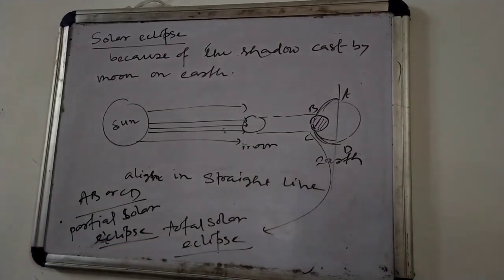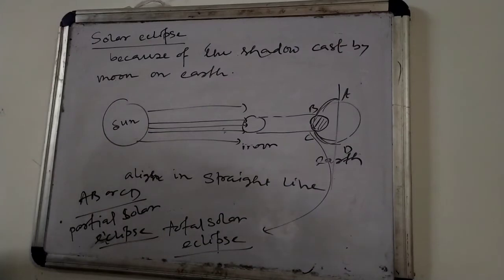Partial solar eclipse because there will be a less amount of light.